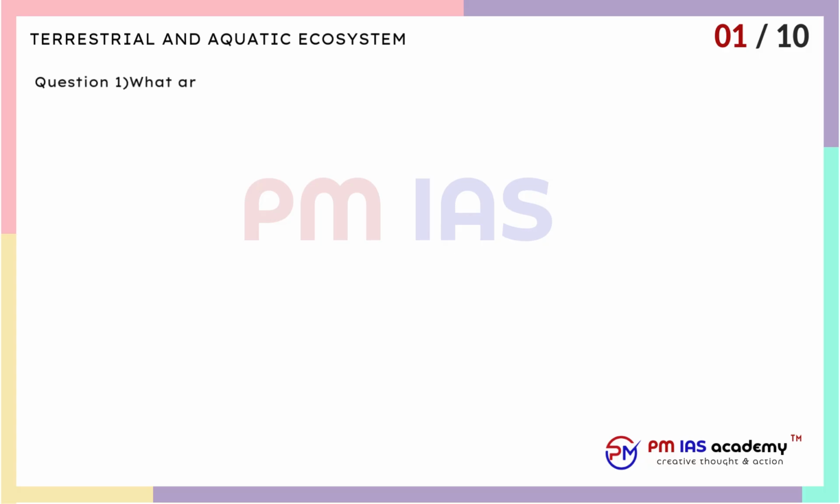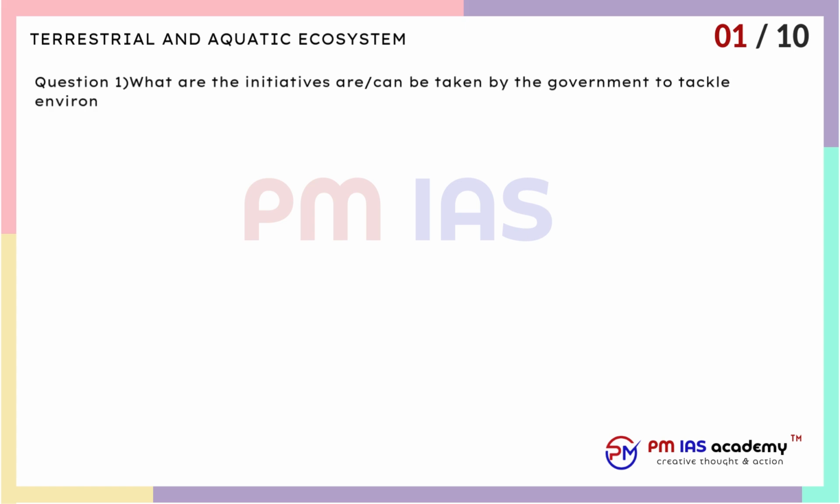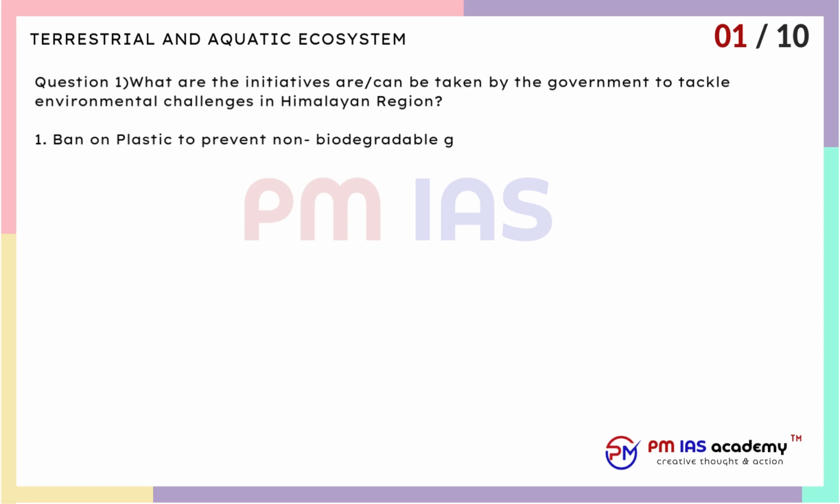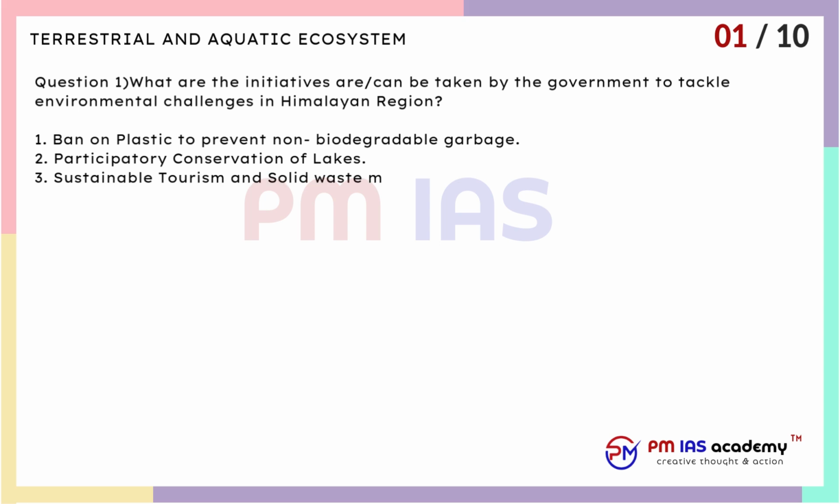Terrestrial and aquatic ecosystem. Question 1. What are the initiatives that can be taken by the government to tackle environmental challenges in Himalayan region? 1. Ban on plastic to prevent non-biodegradable garbage. 2. Participatory conservation of lakes. 3. Sustainable tourism and solid waste management at the point of origin. 4. Construction of green roads.